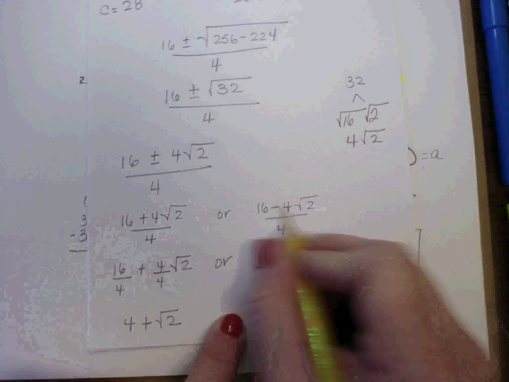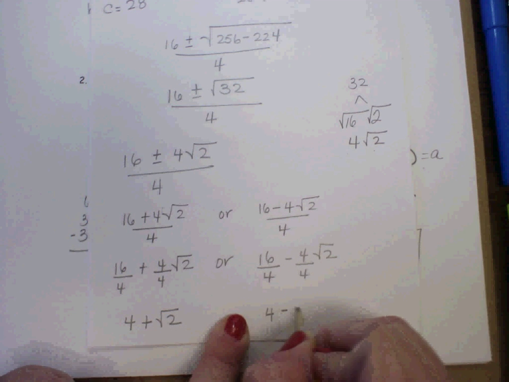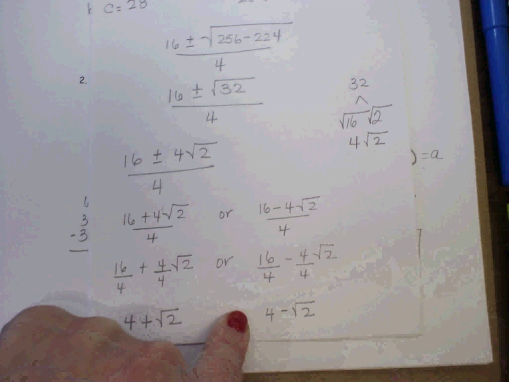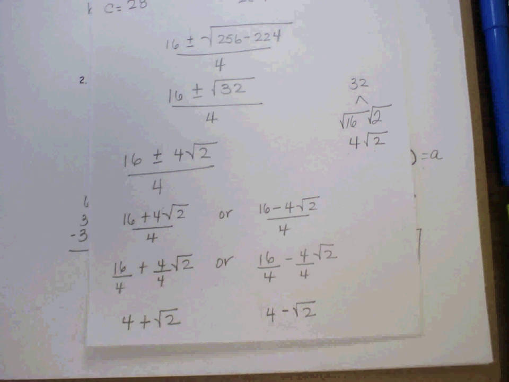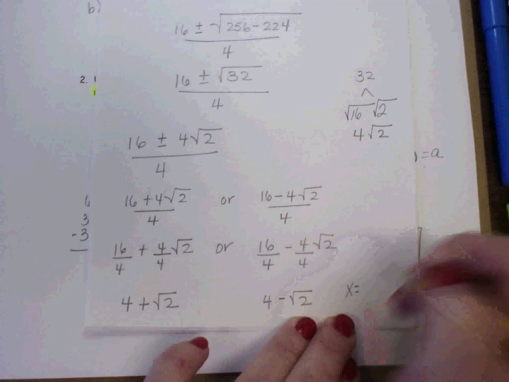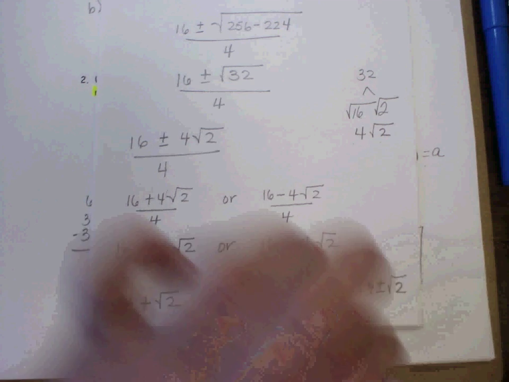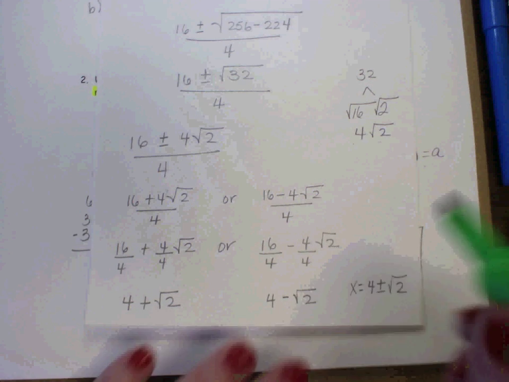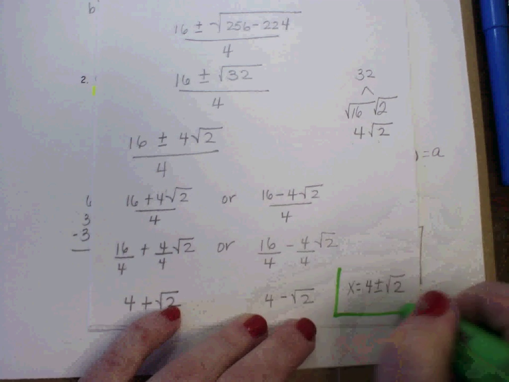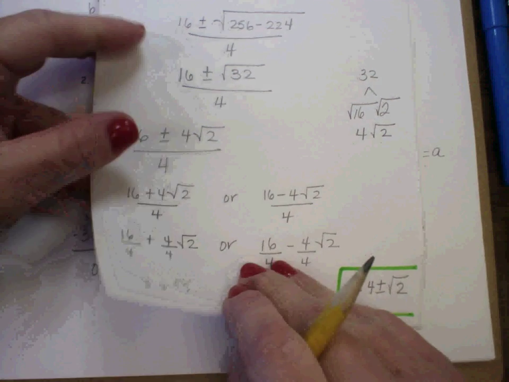Common denominator, so I can go ahead and divide both of them. 16 divided by 4 is 4. Minus 4 divided by 4 is 1. I don't need to write it, and that's square root of 2. So my two zeros are 4 plus or minus the square root of 2. And we are done.